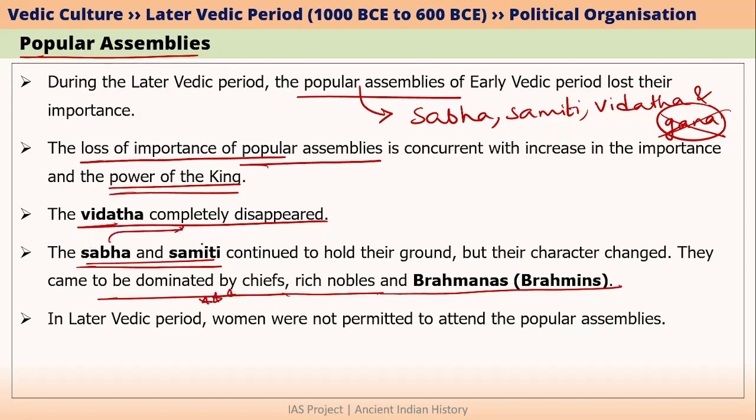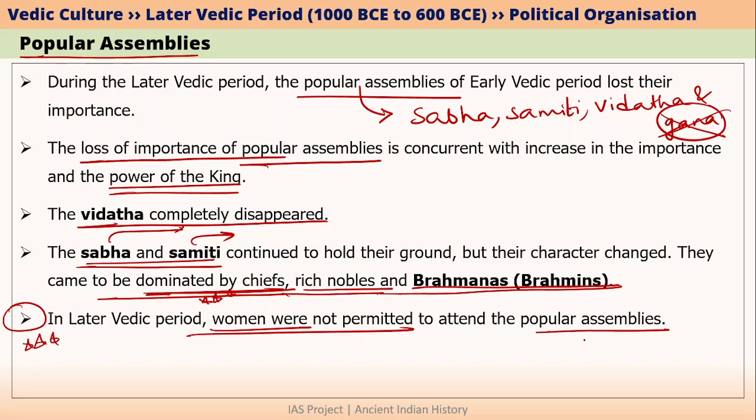Initially, Sabha and Samiti were having a popular character. In the early Vedic period, Sabha was basically the general assembly of all the people in the tribe, whereas Samiti was the assembly of elders. But in the case of later Vedic period, Sabha as well as Samiti came to be dominated by the chiefs, rich people and also by the Brahmins. Another important development that happened was, in later Vedic period, women were not permitted to attend these popular assemblies. So we can say that the status of women decreased in the later Vedic period.